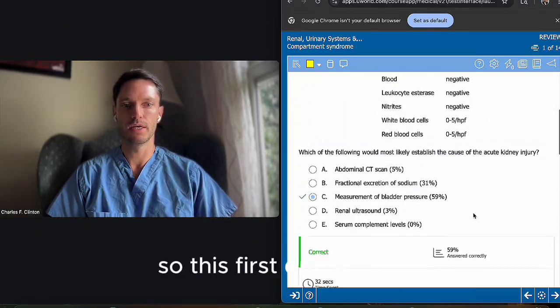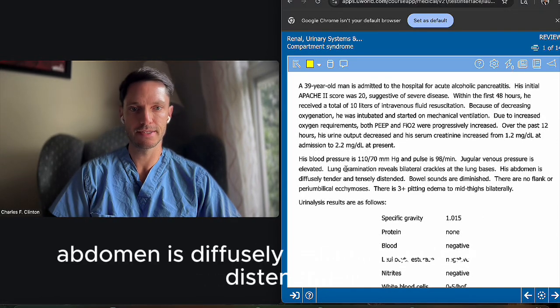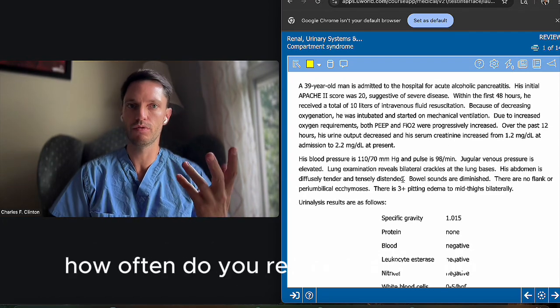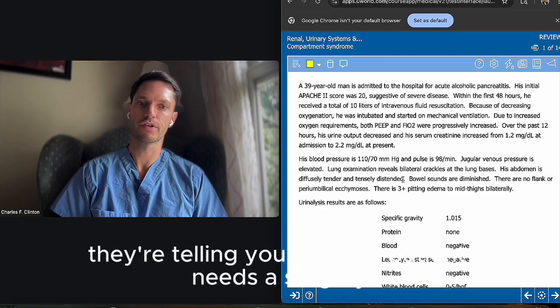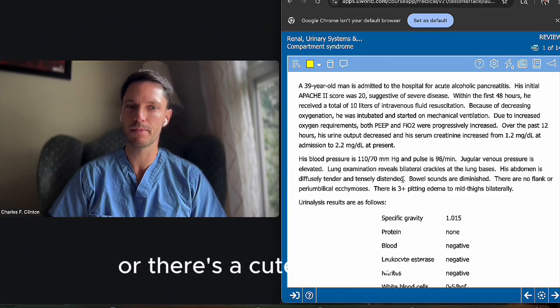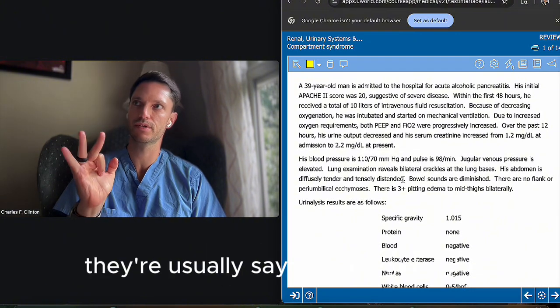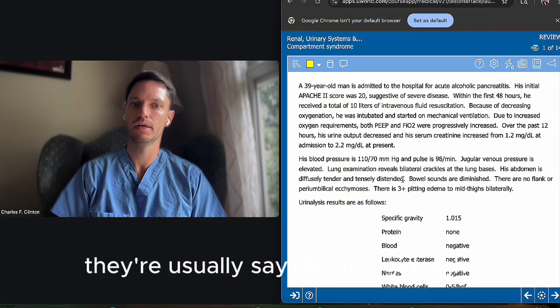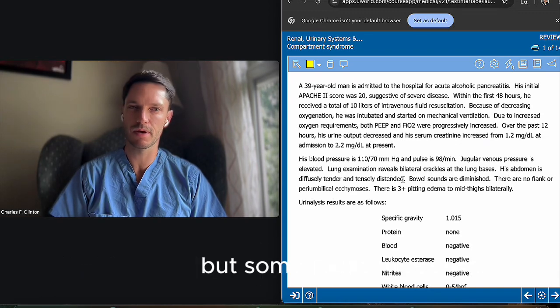So this first question is a patient that basically is having abdominal pain. And you see here, abdomen is diffusely tender and tensely distended. So that's interesting. How often do you read these questions saying that the abdomen is tensely distended? It's not that often, right? When they're telling you that this patient needs a surgery or there's acute abdomen, they're usually talking about rebound. They're usually talking about exquisite tenderness. They're usually saying rigid, right? But tensely distended. That's interesting because that's sort of like an emergency, but something maybe a little different is happening here.